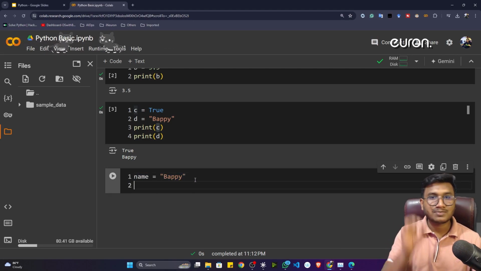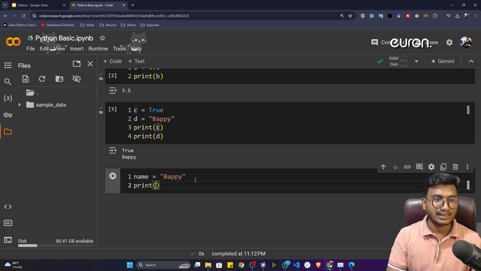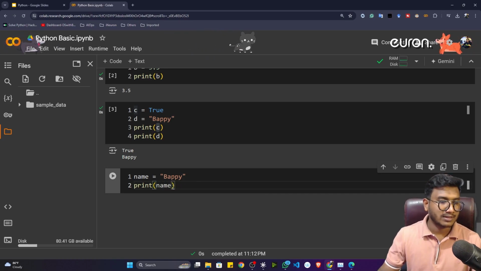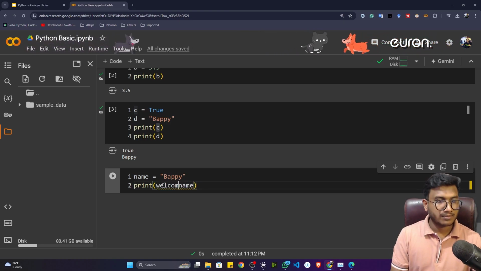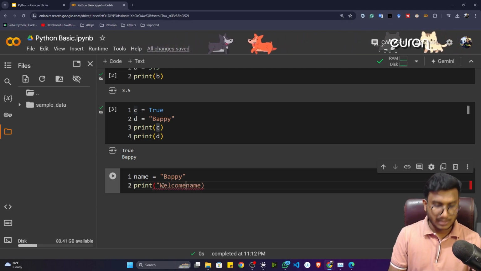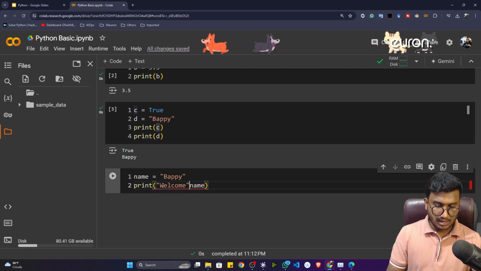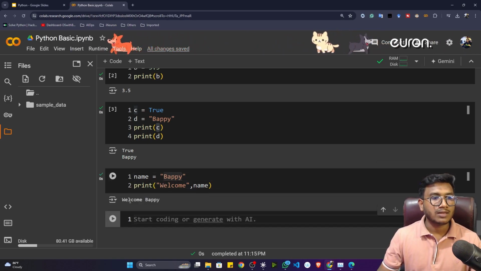And whenever it is printing that welcome message, how is it printing? It is printing like this: print, and here I can write welcome. Welcome should be string type data, so I can mention it inside double quotation marks: "welcome", and comma name. Now if I execute this program, you will see that it will tell me welcome Bappy.